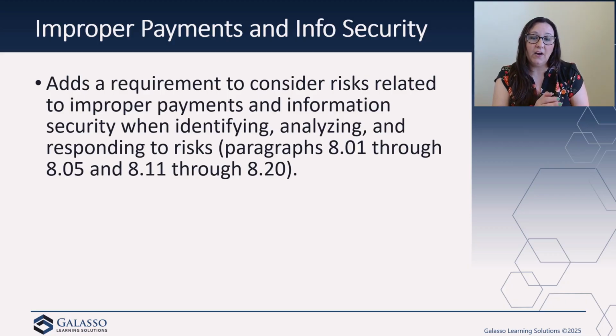And I will highlight on this slide that you see in the parentheses where we talk about paragraph 8.01 through 8.05. What that's referring to are the specific paragraphs within the Green Book that you can find this information. And so when you go to those areas, you are going to see for improper payments, we're talking about having payments that might have been over or under, maybe something that doesn't have the proper documentation or a lack of approval. When we're thinking about our information security, is there unauthorized access? Is there installation of malicious software, automated attacks, all those different kinds of things?